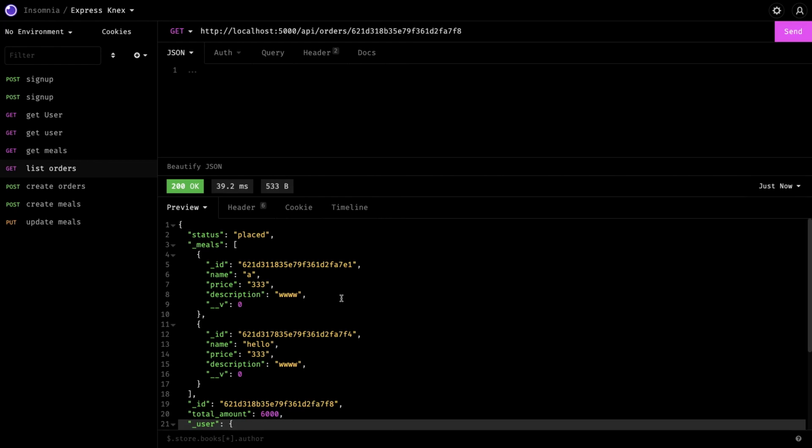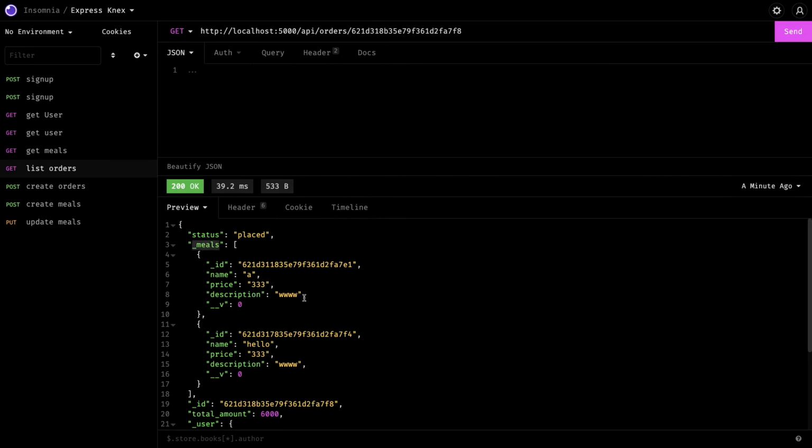Like the order is storing the user object ID, restaurant object ID, or the array of meals object IDs, and then you can do dot populate while fetching the information, and push while storing the multiple object IDs in _meals. Okay, that's all guys.